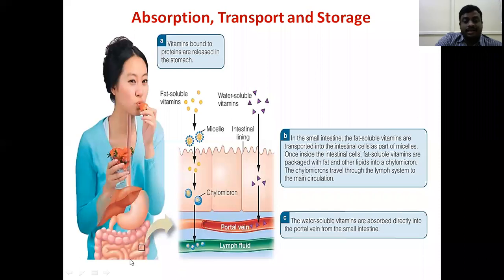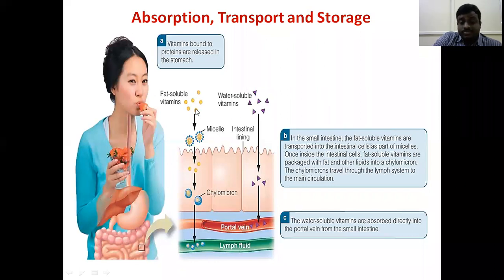In the intestine, the vitamin A has to be absorbed into the intestinal mucosal cells. How does this take place? Here is a small comparison with water soluble vitamins. If it is a water soluble vitamin, it directly enters the intestine and directly enters the portal vein. But vitamin A is a fat soluble vitamin, so it does not directly enter the intestine or other transport systems.